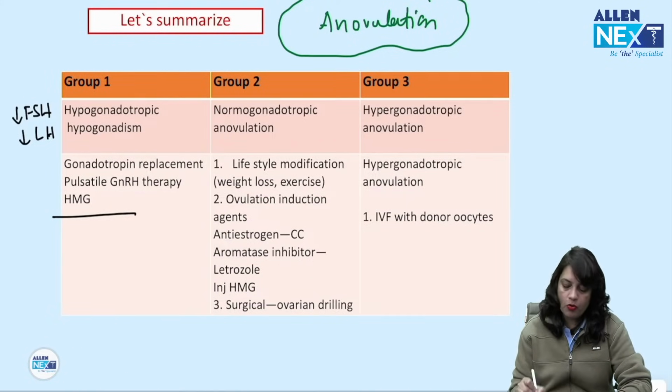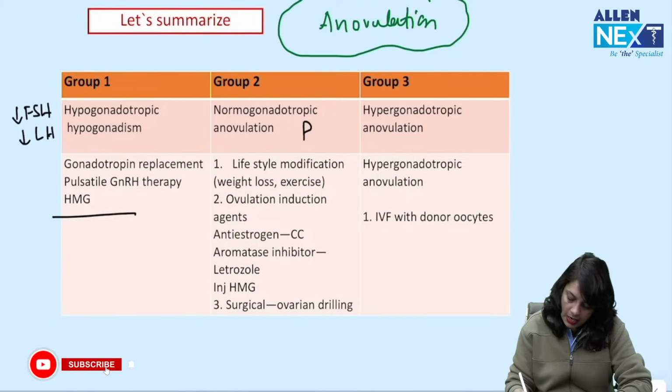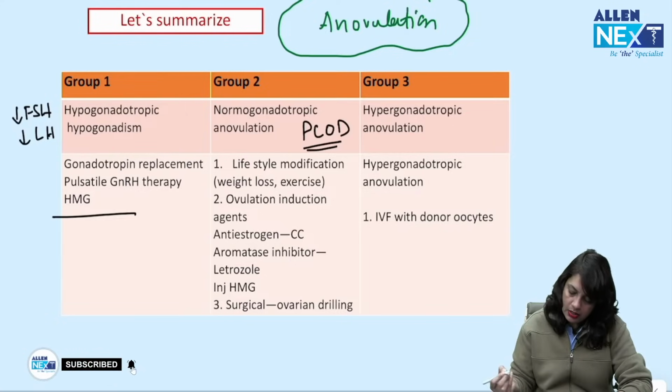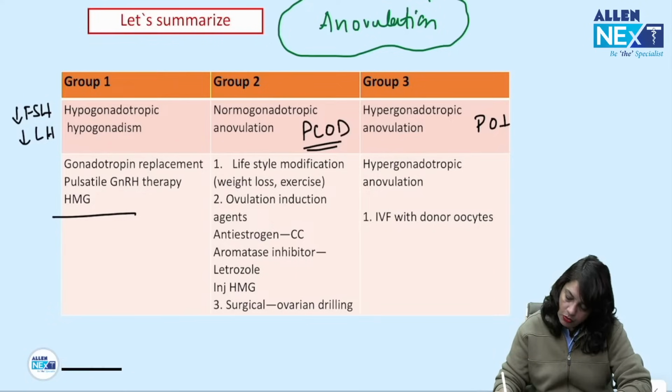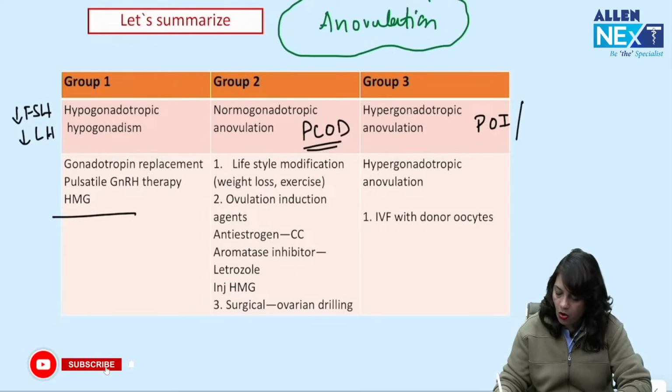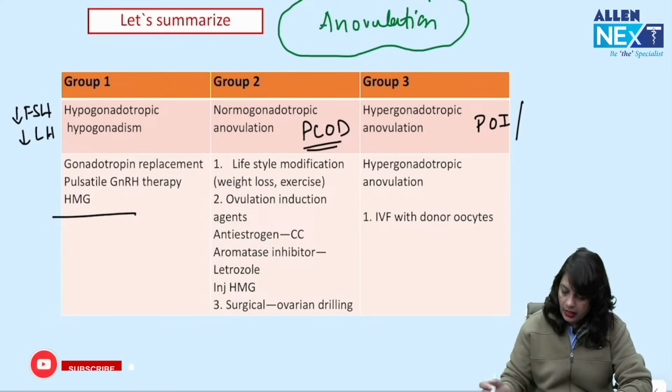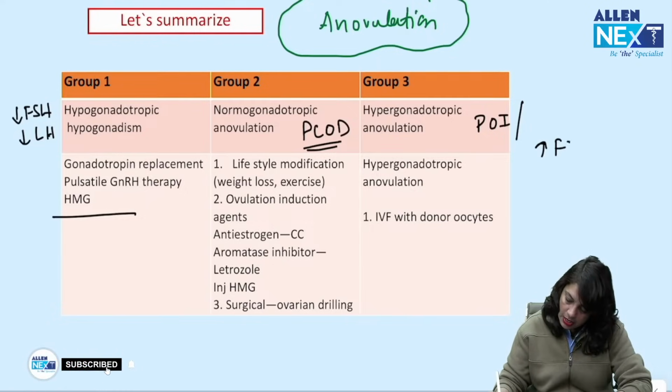Then there can be normogonadotropic anovulation, so diagnosis is PCOD. And if it is hypergonadotropic hypogonadism, that is premature ovarian insufficiency, or premature ovarian failure. So FSH LH will be elevated in that case.